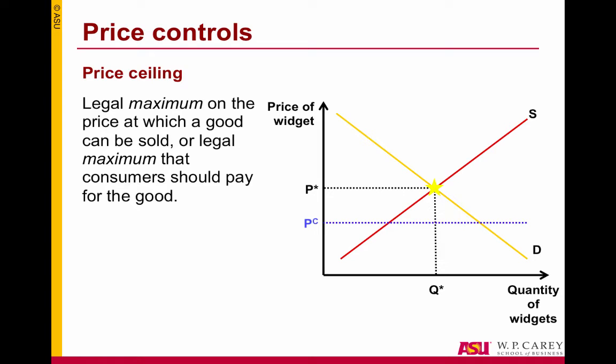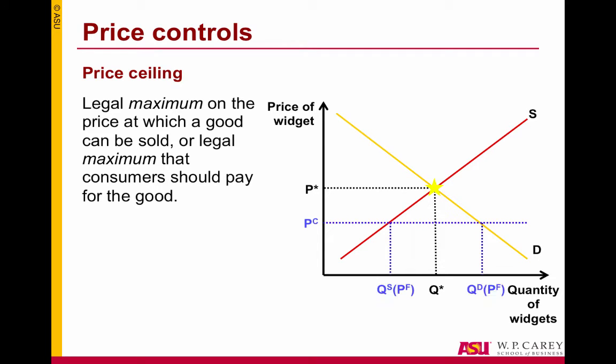What does it mean to be binding? Something binding is something that involves a compelling effect. Let's suppose for a minute that the price ceiling was set above equilibrium price at PC?. If this were the legal maximum imposed by the government, it would be a silly one because it's above equilibrium. It has no effect whatsoever. For it to actually have an impact, for it to be binding, it must give consumers the opportunity to buy the good at a price that is lower than what they would be paying anyway. So clearly, a price ceiling must be set under the equilibrium price.